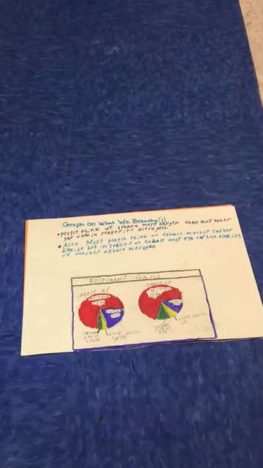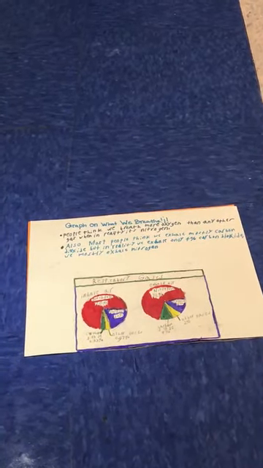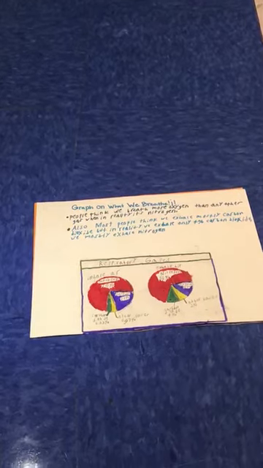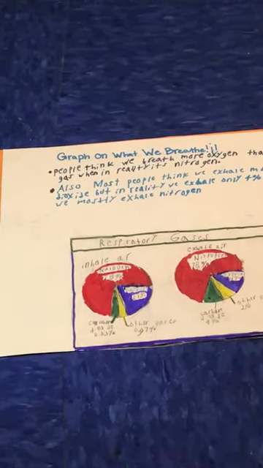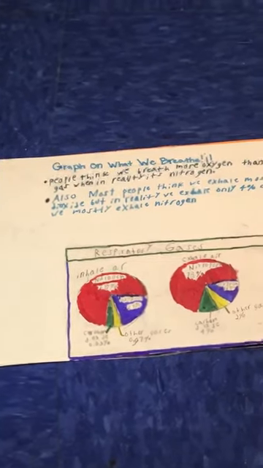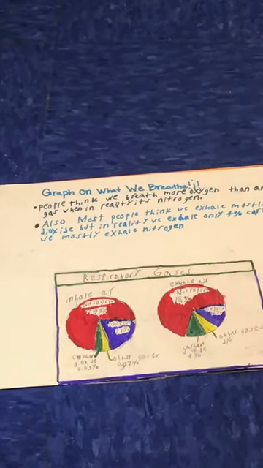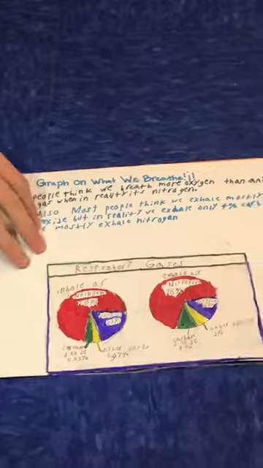Graph on what we breathe. You might think that we breathe a lot of oxygen, but you really don't. In the chart, you see that you breathe in about 78% nitrogen, 21% oxygen, and 0.03% carbon dioxide. Also, people think that you exhale a lot of carbon dioxide, but you only exhale 4%. Most of what you exhale is nitrogen.